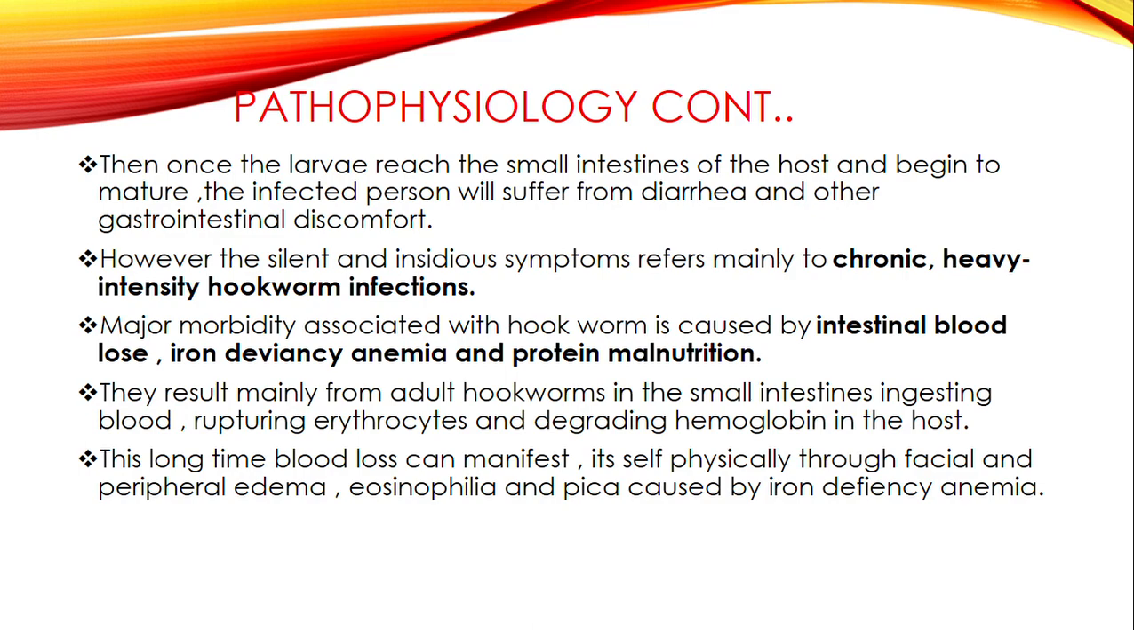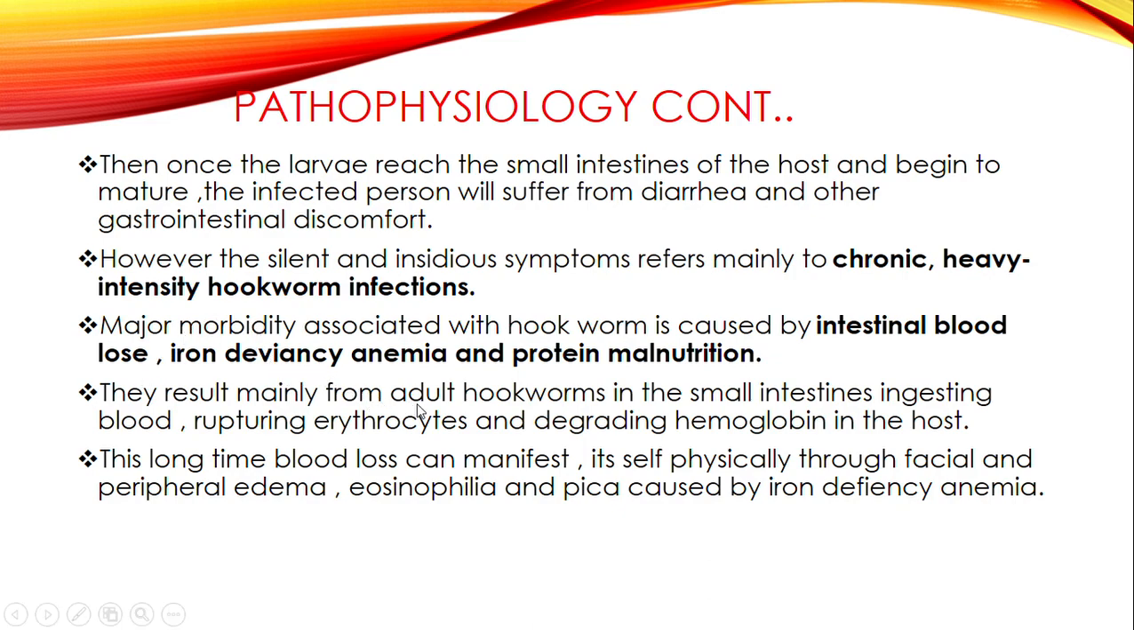So if it is a child or if it's an adult, instead of the body absorbing the nutrients which have been digested in the small intestine and using them, the worms now are the ones which are going to be benefiting from those amino acids and other nutrients. As a result, a child or a patient will have malnutrition.